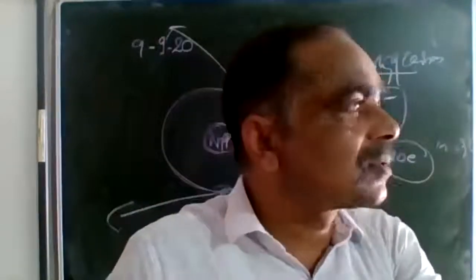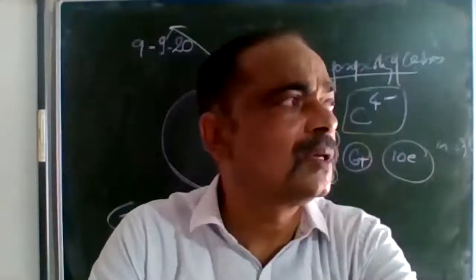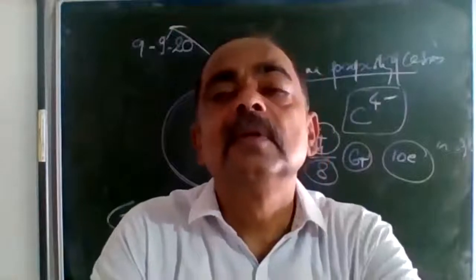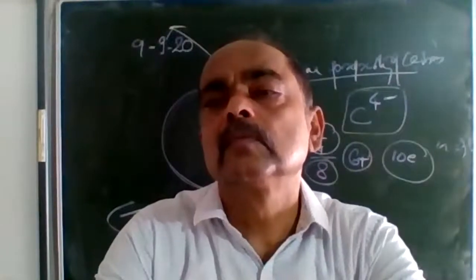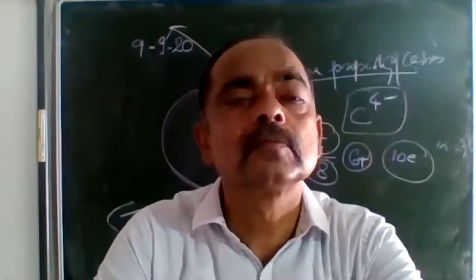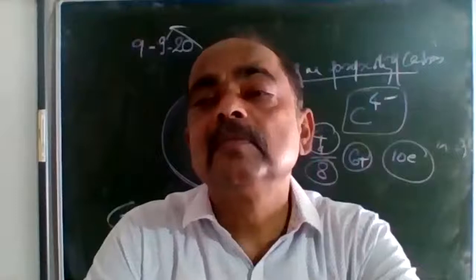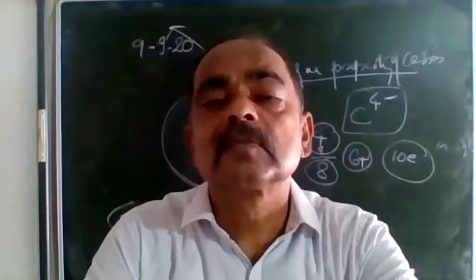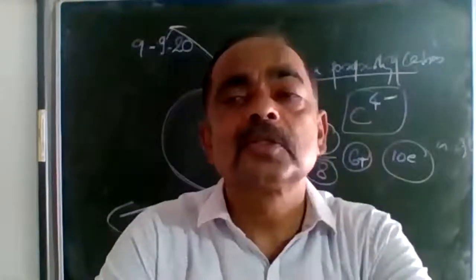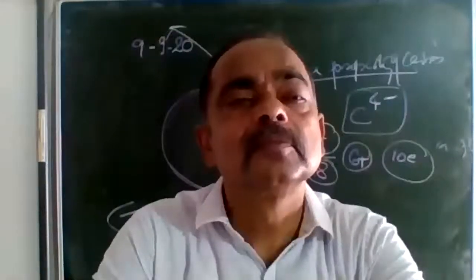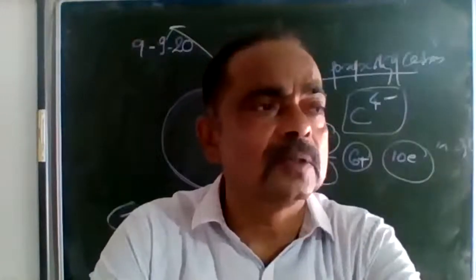And even if it forms an anion of C4 minus, then the nucleus cannot keep 10 electrons, because 6 protons need to attract 10 electrons.